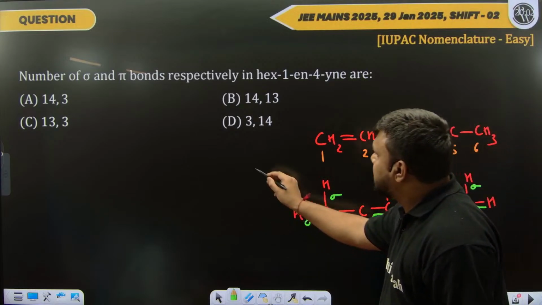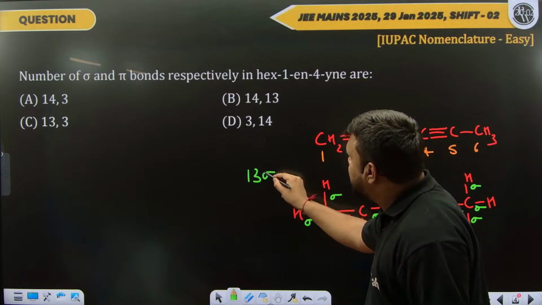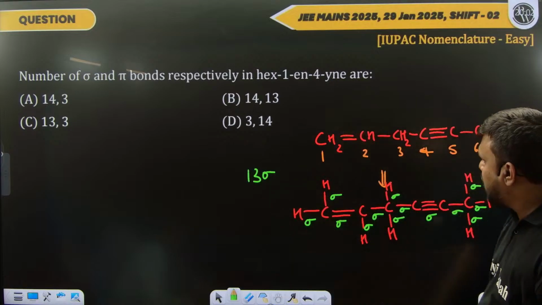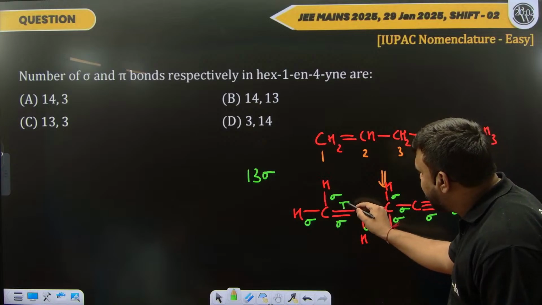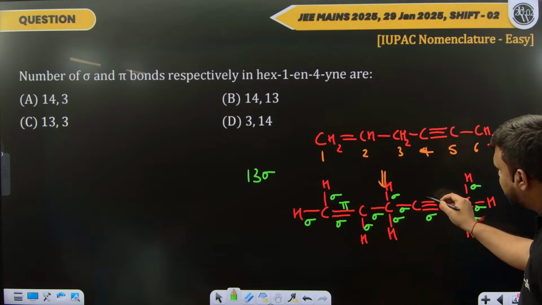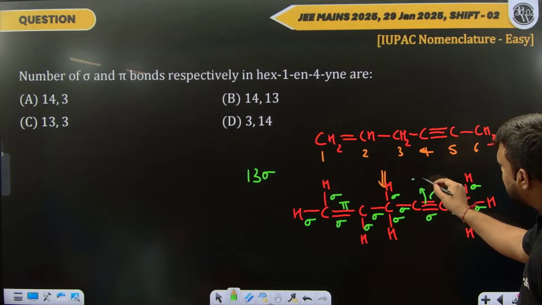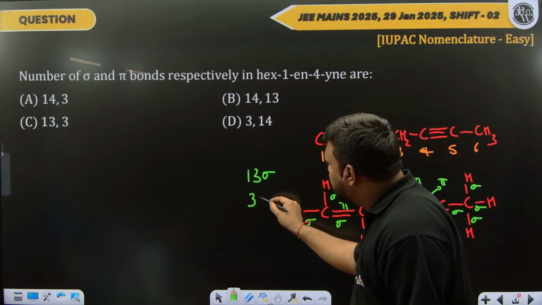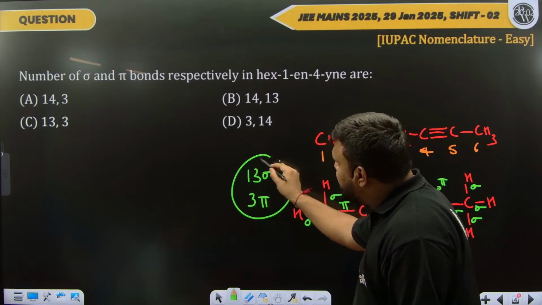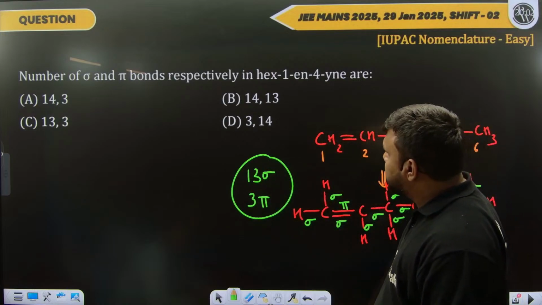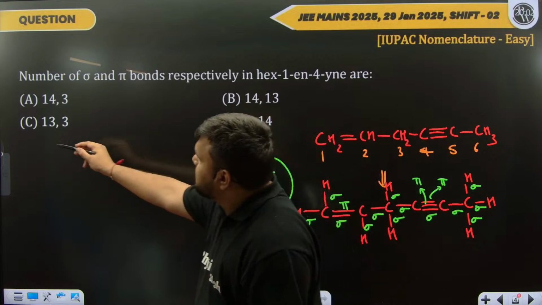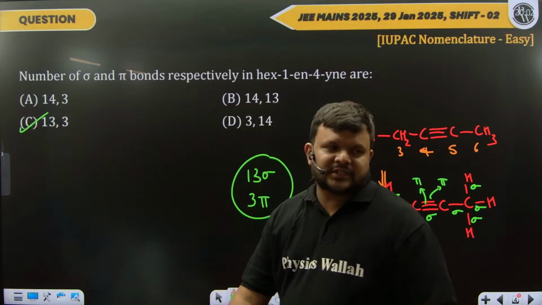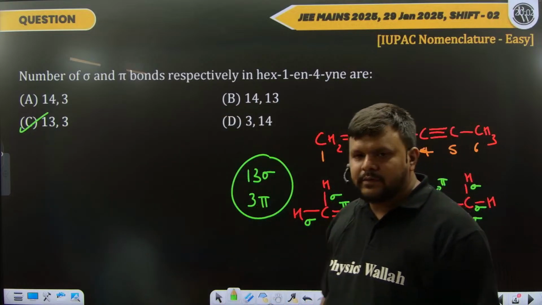So we have 13 sigma bonds, dear students. Now let us calculate the number of pi bonds. Here we have 1 pi bond, and here we have 2 pi bonds, so in total we have 3 pi bonds. So we get 13 sigma and 3 pi bonds, and option C will be the correct answer.